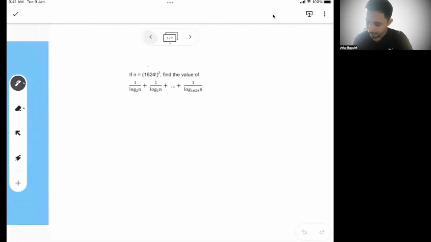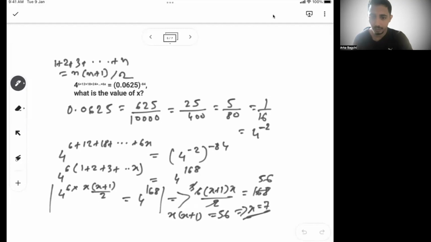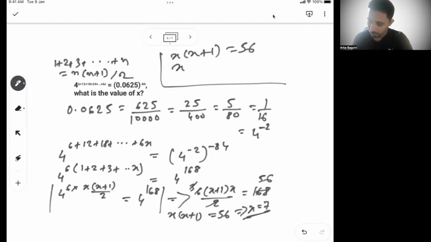Okay, now you may think from x into x plus 1 how we got 56. So I'll quickly show you. So x into x plus 1 is 56. So you know x has to be an integer. So then you can do this, x squared plus x minus 56 equal to 0. And then from there you can say x squared plus 8x minus 7x minus 56 equal to 0. You can solve this, and from there you can see x will be plus 7 or minus 8. Now x cannot be minus 8. So then x will be 7.